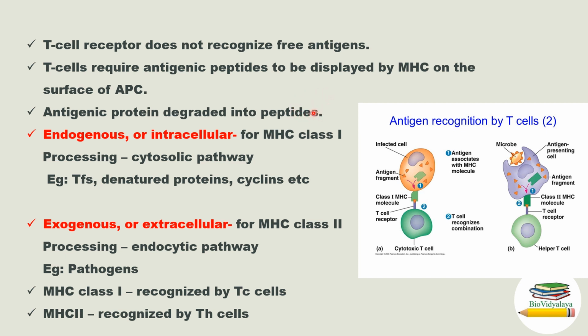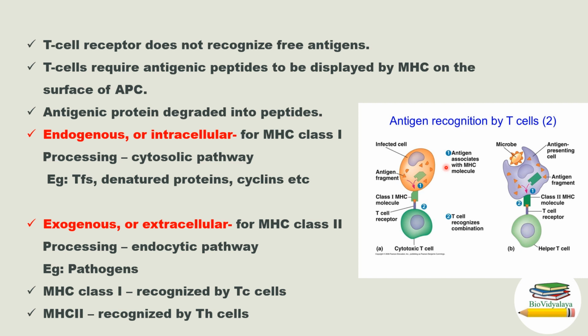As we know, T helper cell will recognize antigenic peptide that is presented by class 2 MHC molecule. Class 2 MHC molecule is present on the surface of antigen presenting cells, and the cytotoxic T cell will recognize class 1 MHC presented antigens, and class 1 MHC molecules are present on the surface of all nucleated cells.